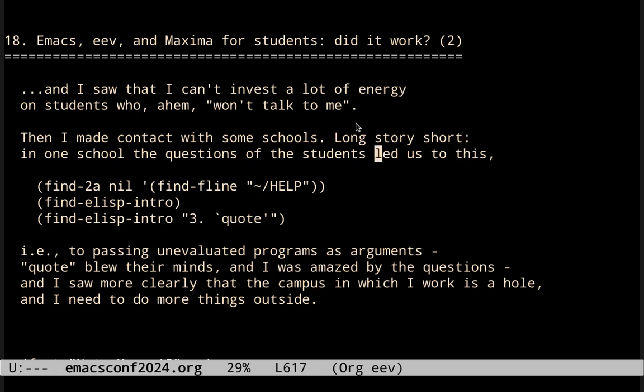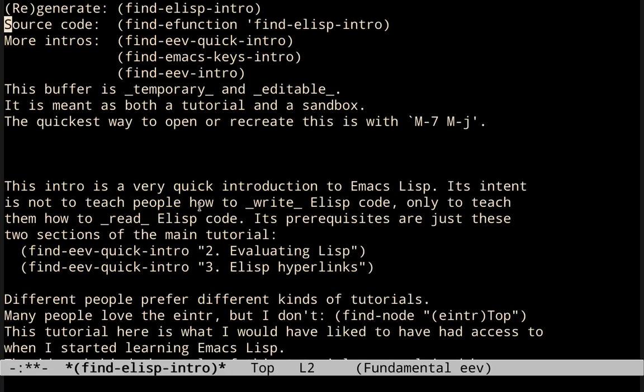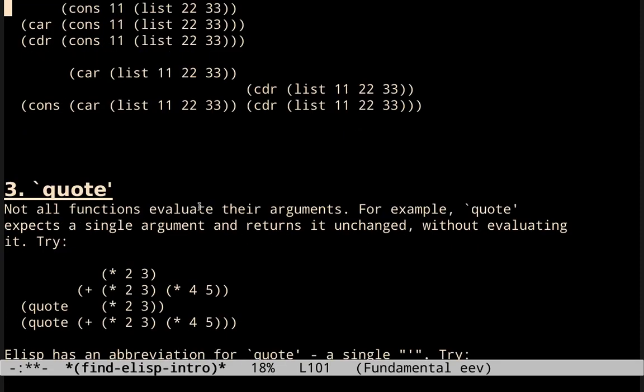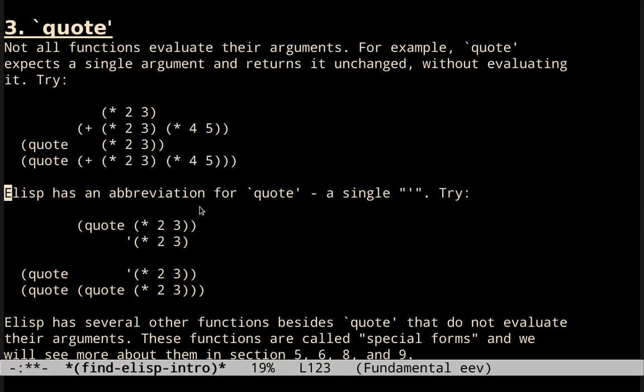The students asked lots of questions, and in the middle of the discussion, we were discussing this little program here that splits the frame into windows and displays the file help in the window at the right. And I showed them my Lisp tutorial that starts with this thing here. And right in its third section, it explains quote.